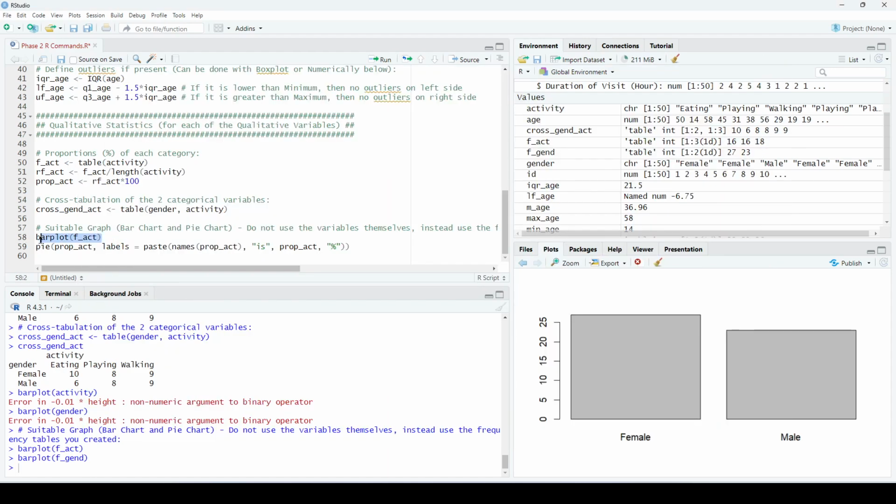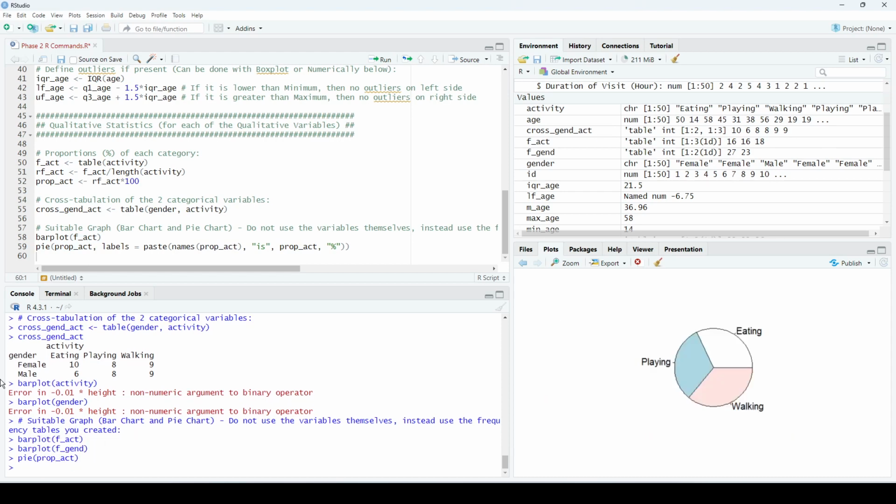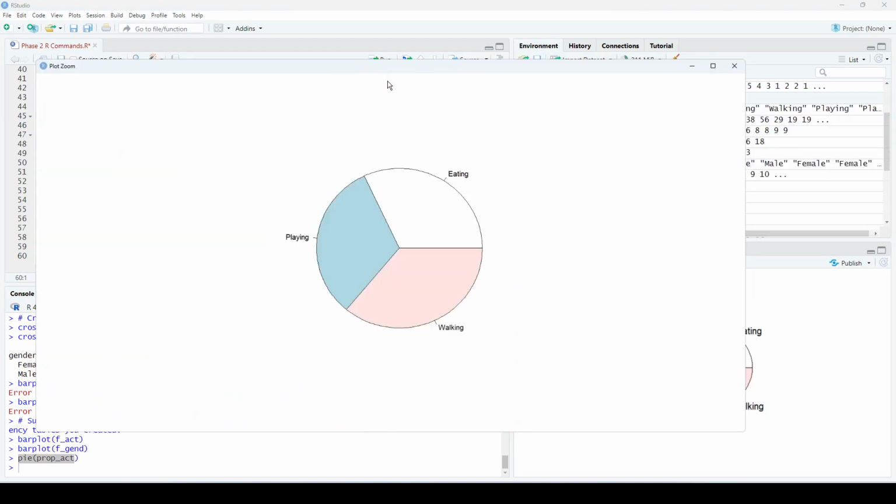So that's it for the bar chart. It's very easy and very straightforward. For the pie chart, it's also the same idea, but instead of using the frequency table, I will use the proportion table. So the command is pie proportion underscore activity. This is the one that I saved. As you can see, when I ran this command, pie proportion activity, this is what appeared here. So I have these 3 categories: playing category, eating category, walking category. But since these are a bit close to each other, I cannot specify how much percent exactly is this.